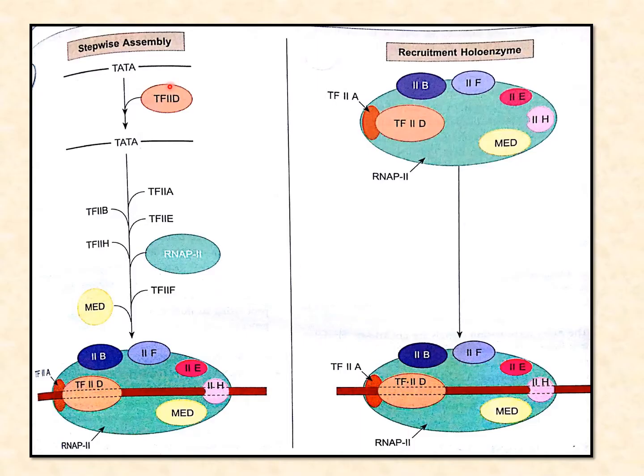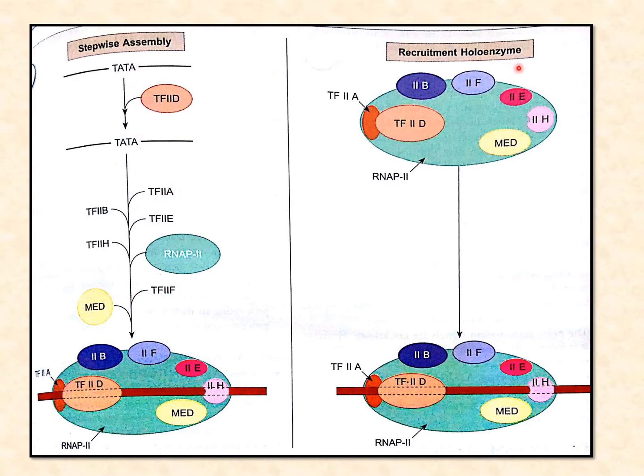Stepwise assembly says that all the transcription factors attach step by step, like first this comes, then RNA polymerase 2 comes, then the H factor comes, then E, and in this way they attach.